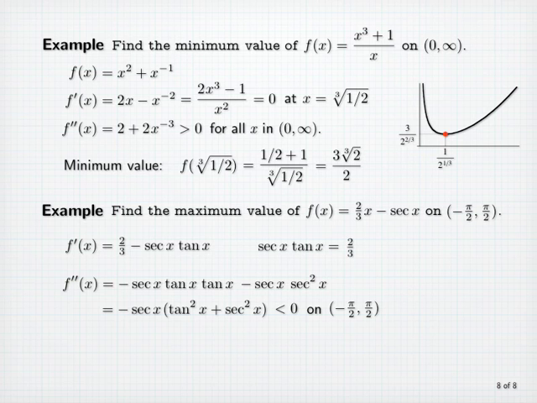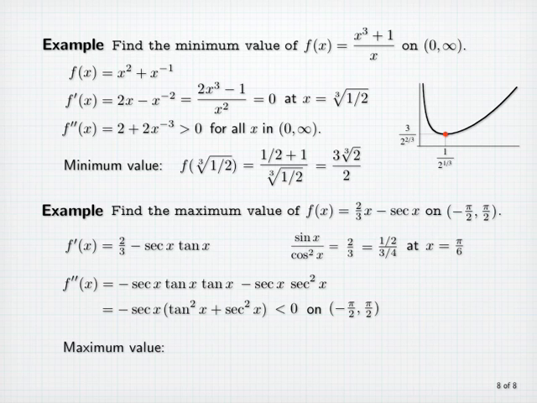A critical number will be a value of x where secant x times tangent x is equal to 2/3, making the first derivative equal 0. And let's rewrite secant x tangent x as sine x divided by cosine squared x. Now, we can rewrite 2/3 as 1/2 divided by 3/4. We know that sine x is equal to 1/2 when x is pi over 6, and cosine of pi over 6 is root 3 over 2, so sine x over cosine squared x will be 2/3 when x is equal to pi over 6. That's our critical number in the interval minus pi over 2 to pi over 2.